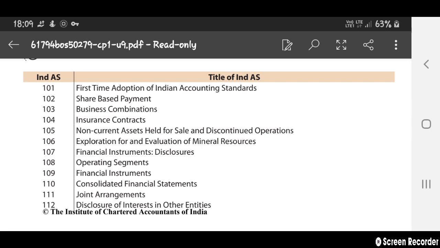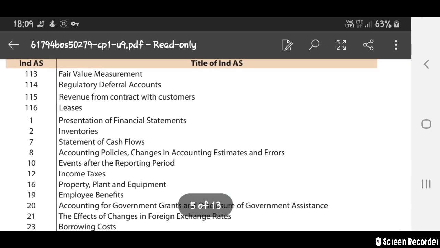108 will be the operating segments. 109 will be the financial instrument. 110 will be the consolidated financial statements, and 111 will be the joint arrangement. 112 will be the disclosure of interest in other entities. 113 will be the fair value measurement.